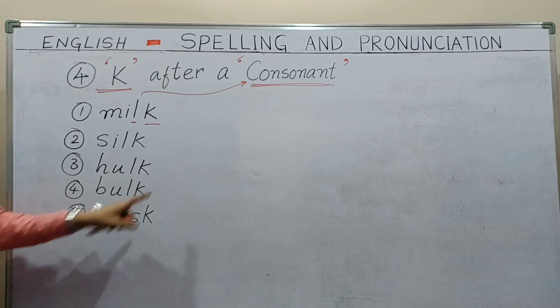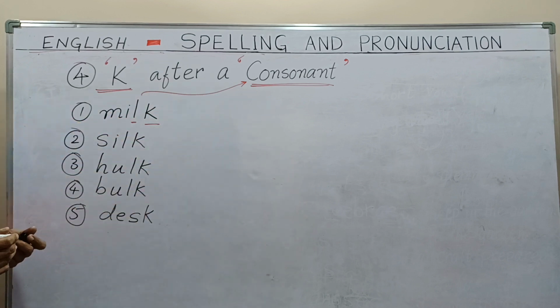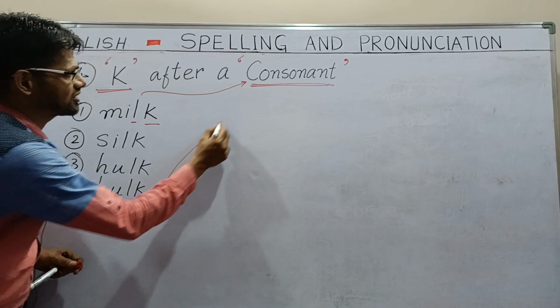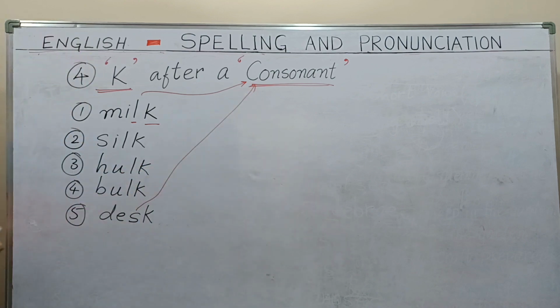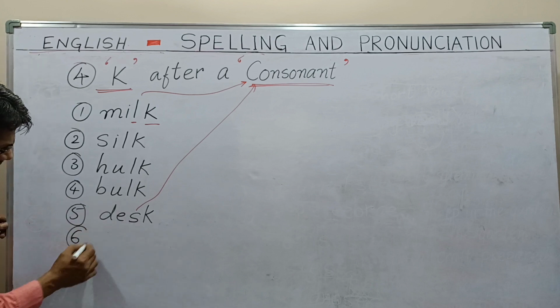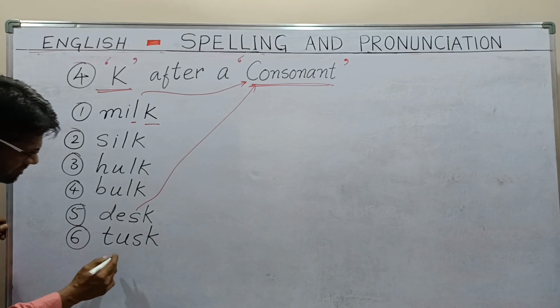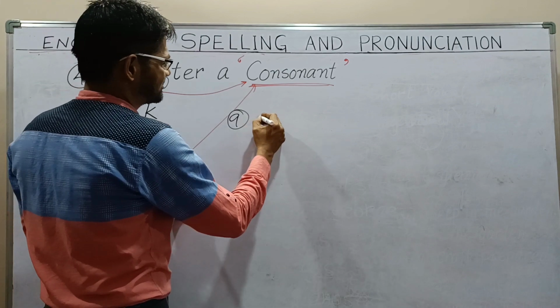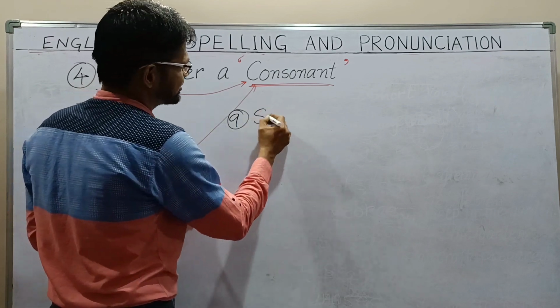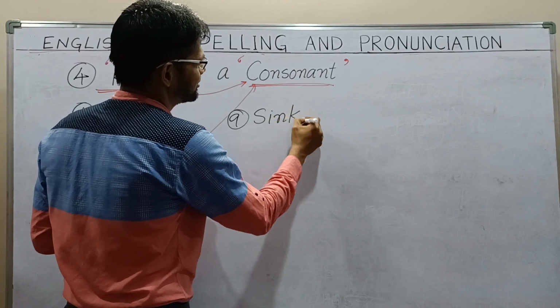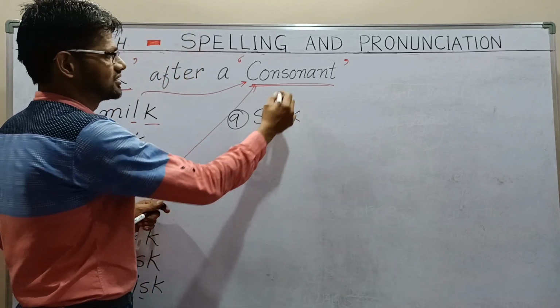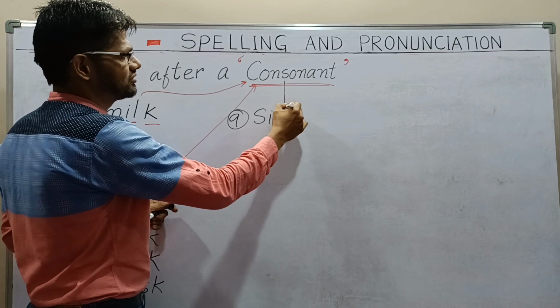S is a consonant, not a vowel. A few more examples: tusk, T-U-S-K. Again, S is a consonant. If I write sink, S-I-N-K, sink, N is a consonant.